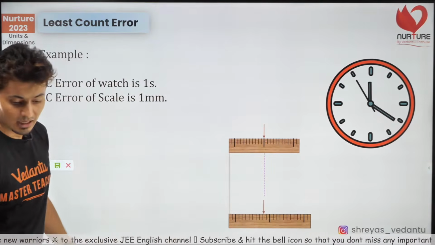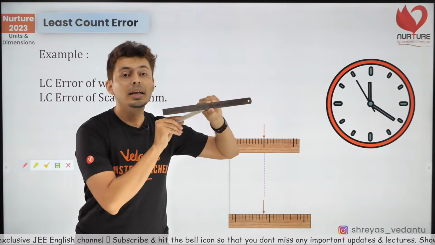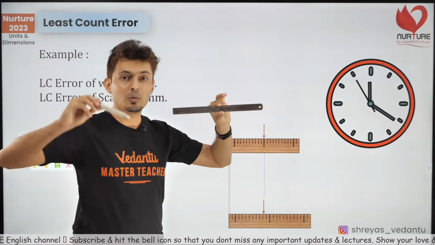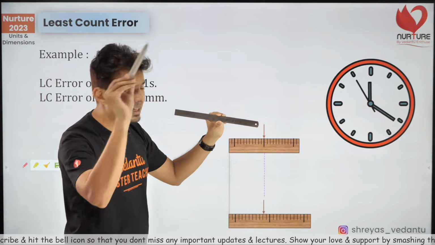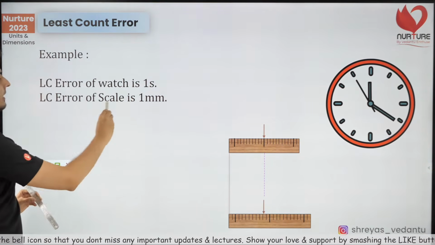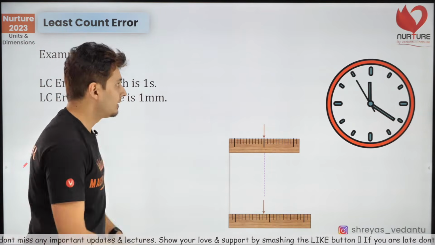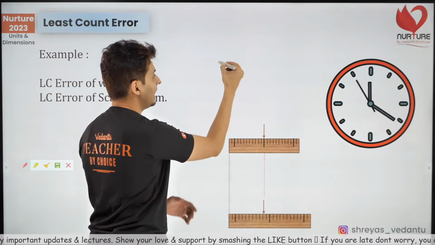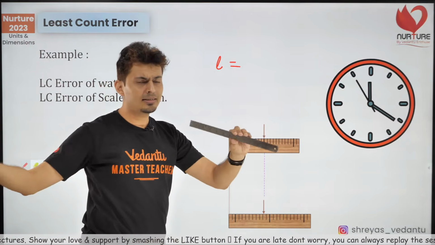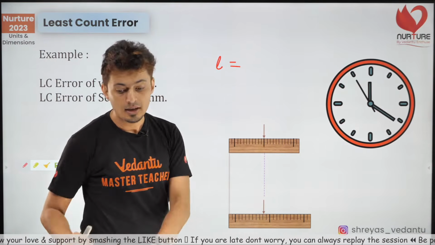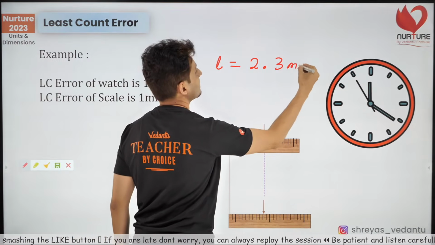Similarly, the scale over here, no matter what I do in my life, I cannot measure less than 1 millimeter. The error of the scale is 1 millimeter. So it's illegal if somebody writes the length of that object using this scale. Using something else, maybe yes, but using this scale, if somebody writes the length is 2.3 millimeters, he is wrong.